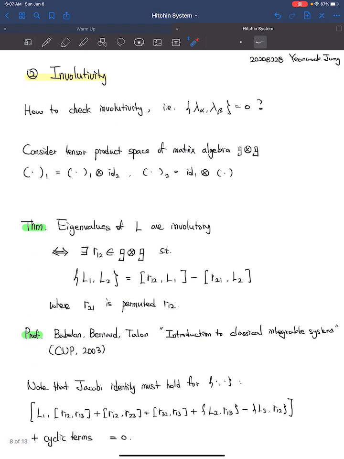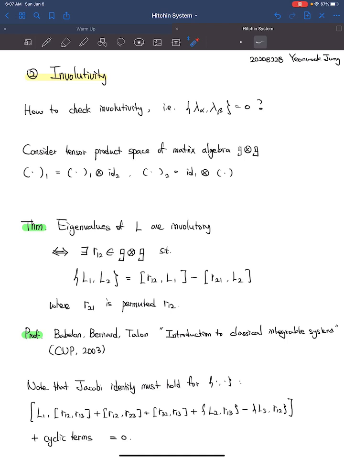Now we must consider the involutory condition. In other words, how can we check that the eigenvalues of L vanish under Poisson brackets? To answer this, we consider the tensor product space of the matrix algebra, where I use subscripts to denote each space, 1 and 2. Then there is a theorem that states the following.